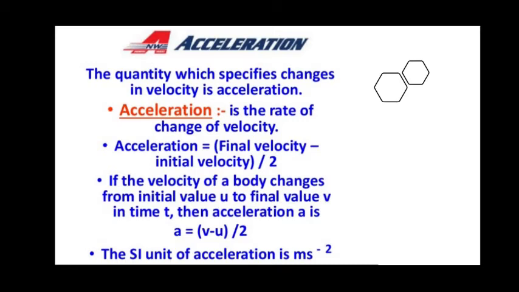Similarly, acceleration has an SI unit, because velocity is measured in meters per second and time is measured in seconds, so the unit is meter per second square.